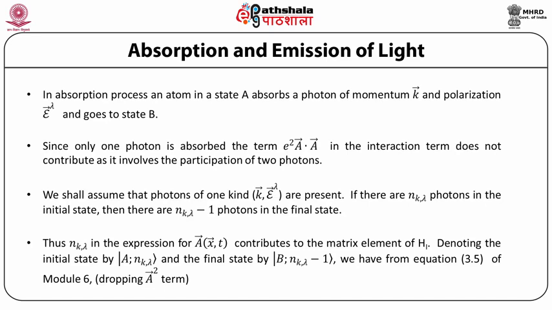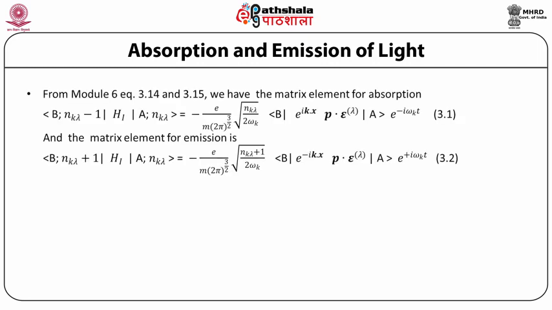Denoting the initial state by A, nkλ and the final state by B, nkλ minus 1. A is for the state of the atom, nkλ is for the number of photons, and nkλ minus 1 similarly is the number of photons in the second case. We have from equation 3.5 of module 6, dropping the A squared term, these are equations 3.14 and 3.15 of module 6.